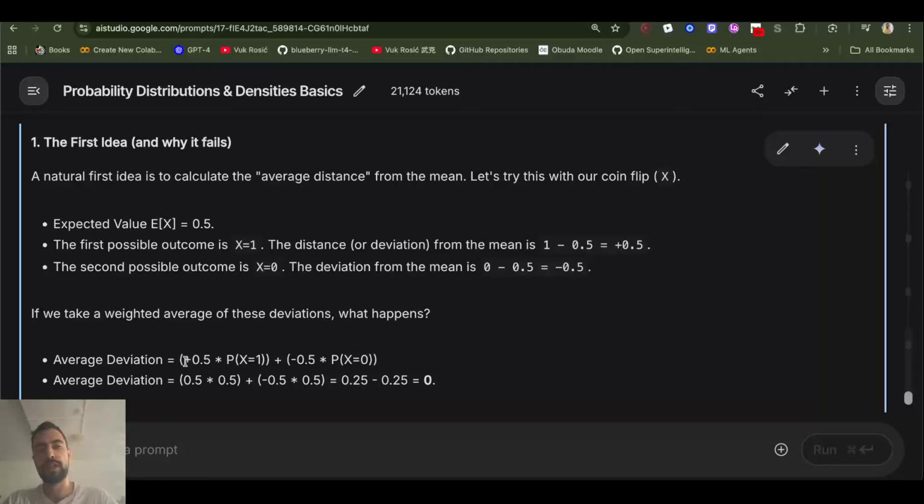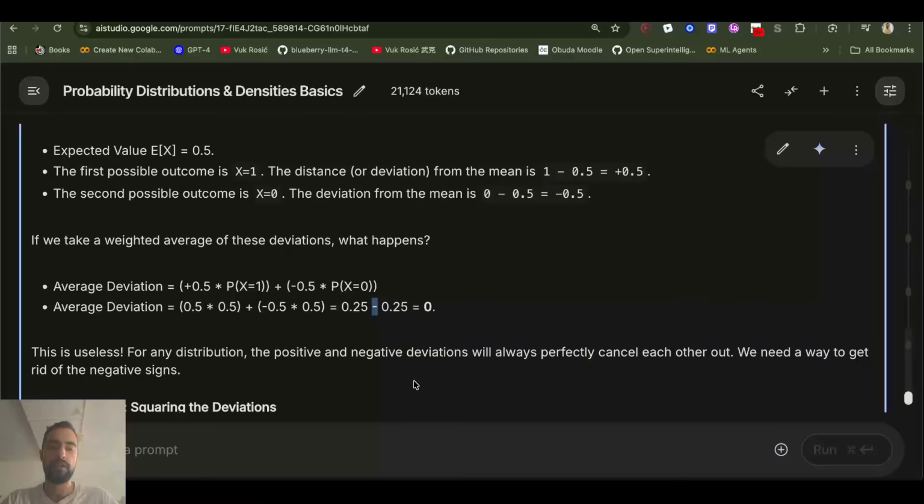We can also use our strategy to multiply this distance with the probability of that distance happening. And if we do that for both of them, again we're going to get 0, because we have this minus and it cancels out. So we need to measure the deviation or distance by getting rid of this negative sign.